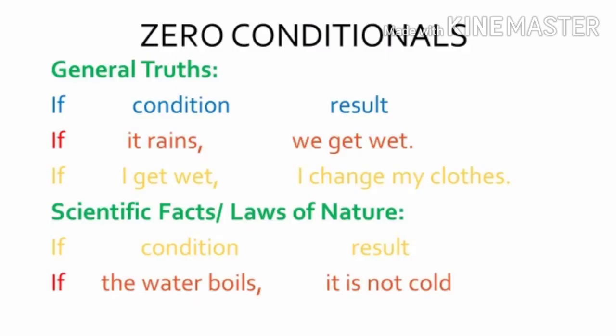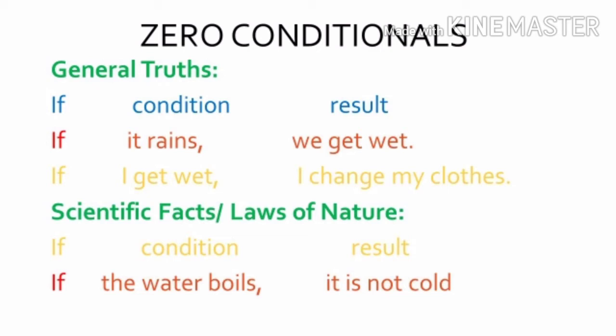Zero conditionals. Zero conditionals show general truth. For example, if it rains, we get wet. If it rains is a condition and we get wet is a result. Second example, if I get wet, I change my clothes. If I get wet is a condition and I change my clothes is a result.